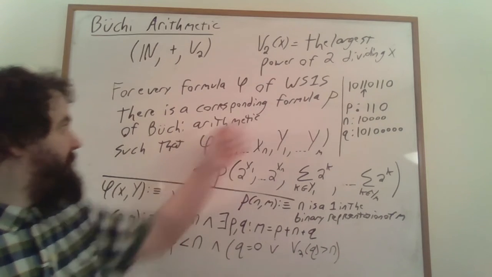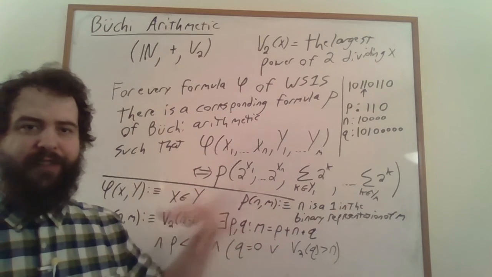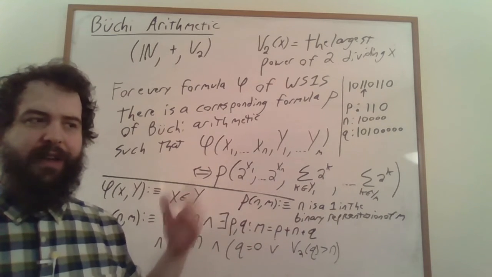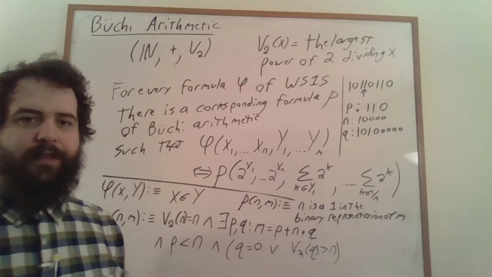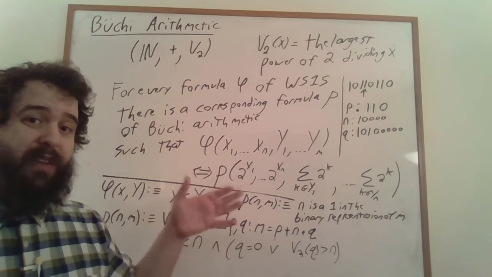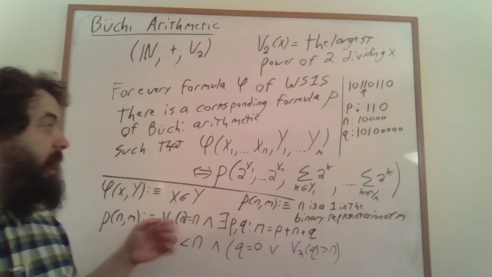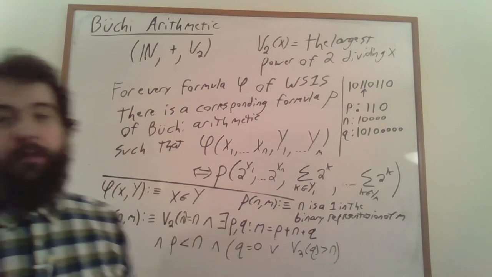Because this Büchi arithmetic is also a first order logic. So the proof by induction on formulas is really quite straightforward in this case. But if you're not happy with that, again, you can do the sort of proof that we've seen previously, where we construct a finite state automaton out of some formula in Büchi arithmetic.